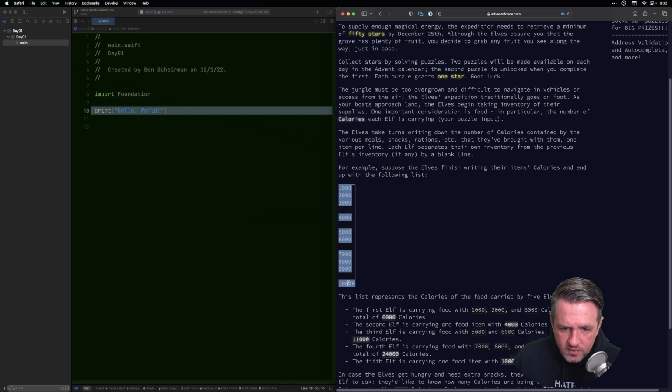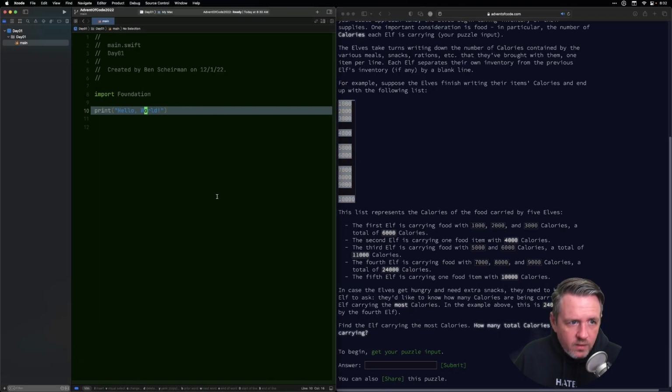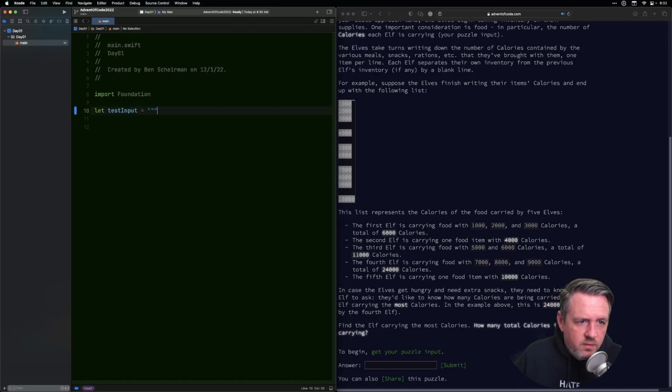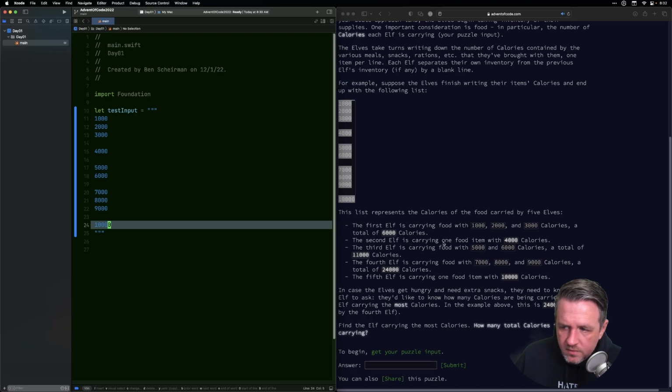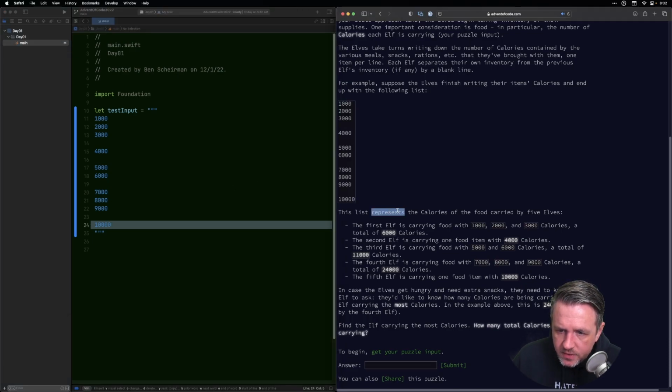So I'm going to copy this, and we're going to call this our test input, and I'll use a multi-line string literal to plop those in there. The list represents calories of the food carried by 5 elves. The first elf is carrying food with 1,000, 2,000, 3,000. So they're separated by a blank line. Total is 6,000. The second elf is carrying food with 4,000.